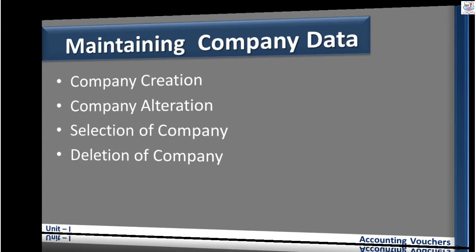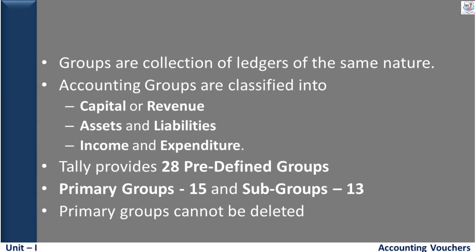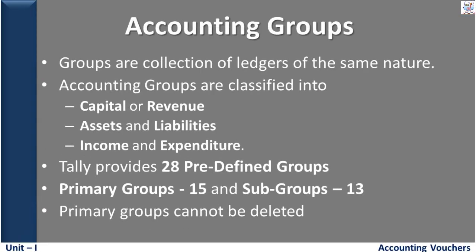Next we see the next major head, accounting groups. In Tally, 28 predefined accounting groups are provided. Groups are collections of ledgers of the same nature. Accounting groups are classified into capital or revenue nature, assets and liability nature, and income and expenditure nature.